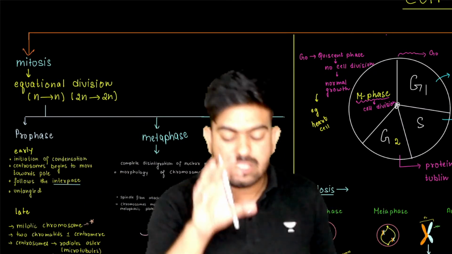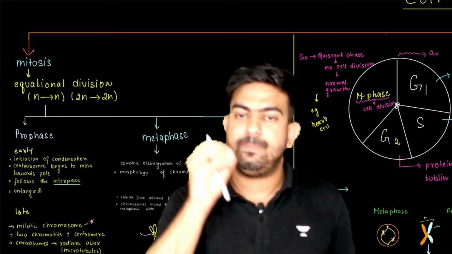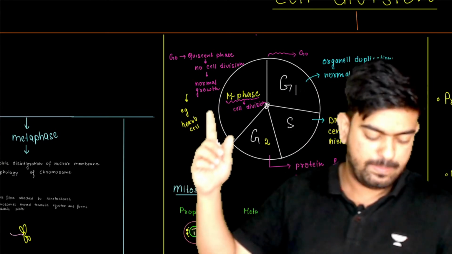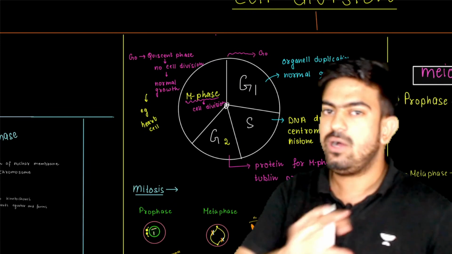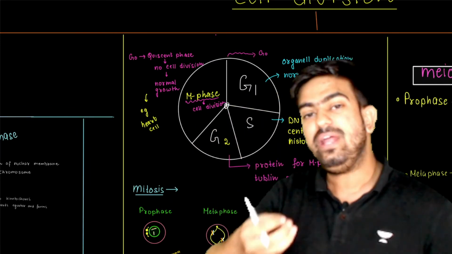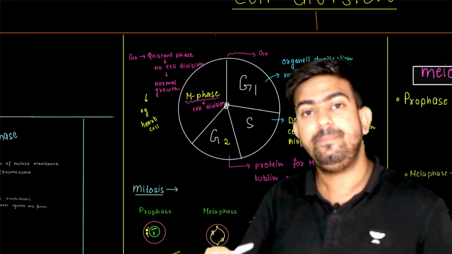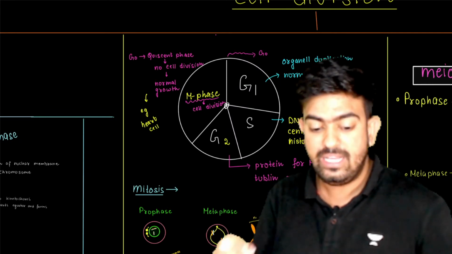Now, this mitosis was divided into a few parts. But before that, let us talk about this cycle which is right behind me. This cycle represents the whole phenomenon which happens in a cell cycle. Before entering mitosis, the cell undergoes a preparatory phase, known as interphase.